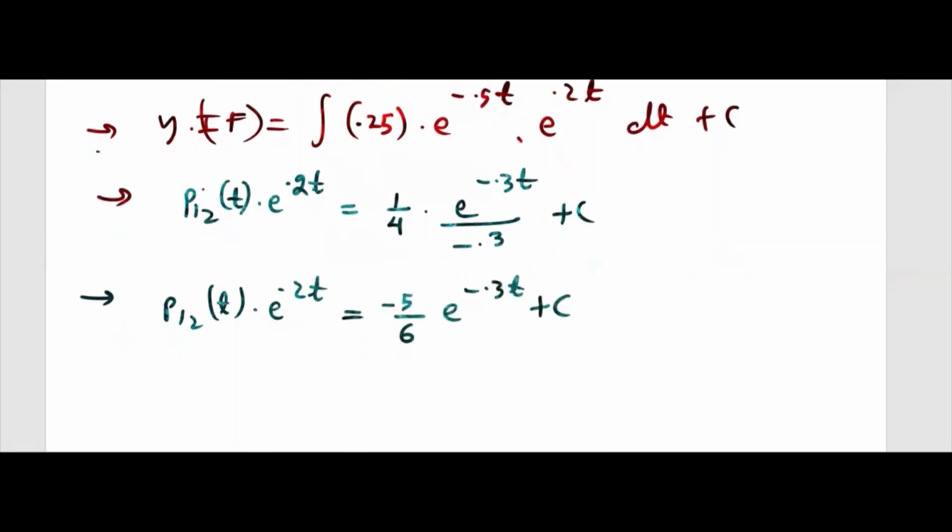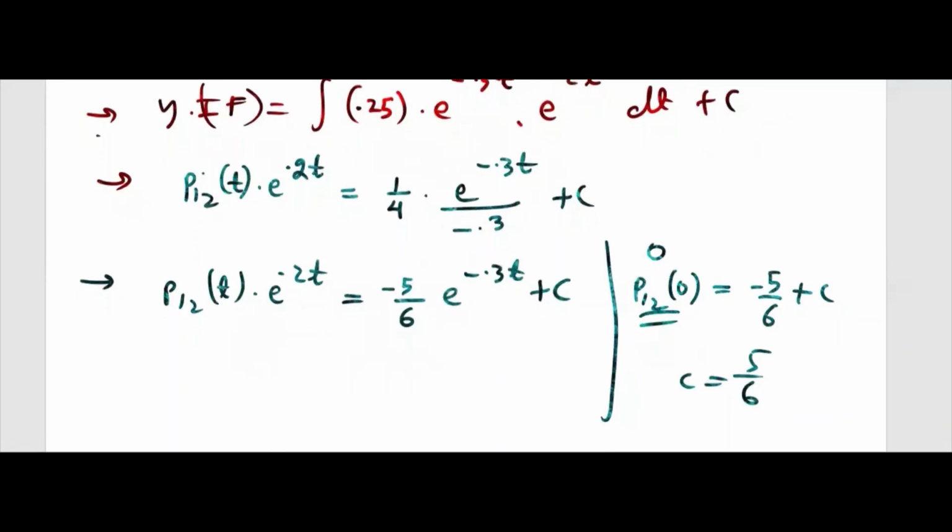Now we have to find the value of the constant. To find that you take t equal to 0, the boundary condition. If you take t equal to 0, e power 0 is 1, and here minus 5 upon 6 e power 0 is 1 plus c. P12(0) is 0, there is no way you can go from 1 to 2 in 0 time, so c is 5 upon 6.